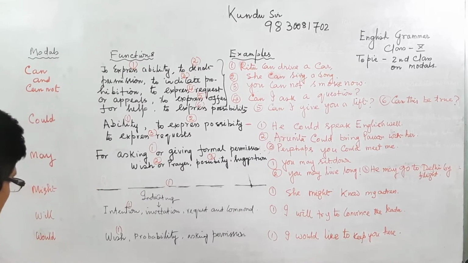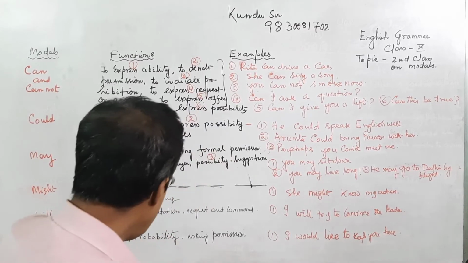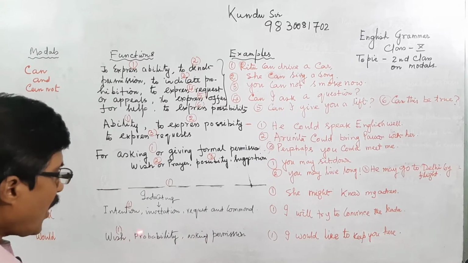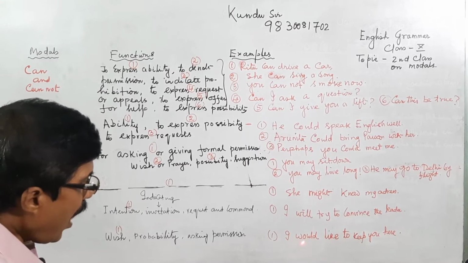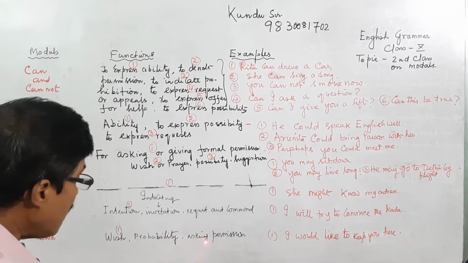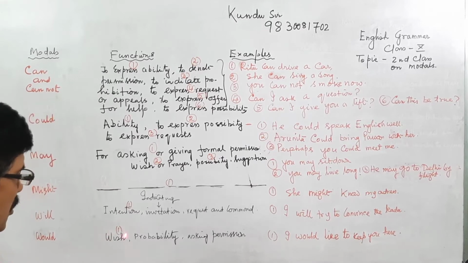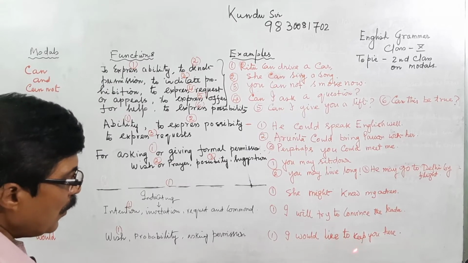Then would. It is the past tense, but it expresses wish, probability, or asking permission. I would like to keep you here. It may be a wish or it may be asking, but it is not asking permission. It is a wish or desire to keep him here. That means I would like to keep you here.